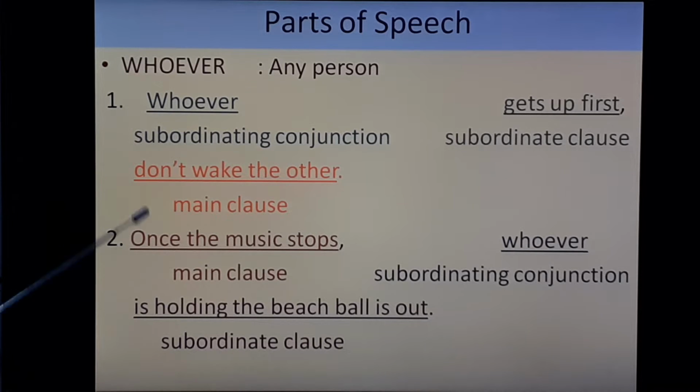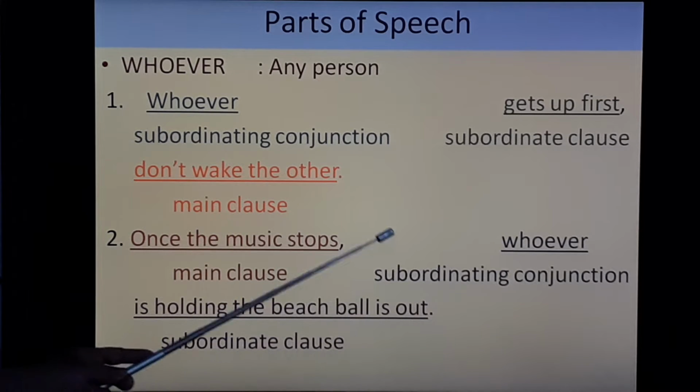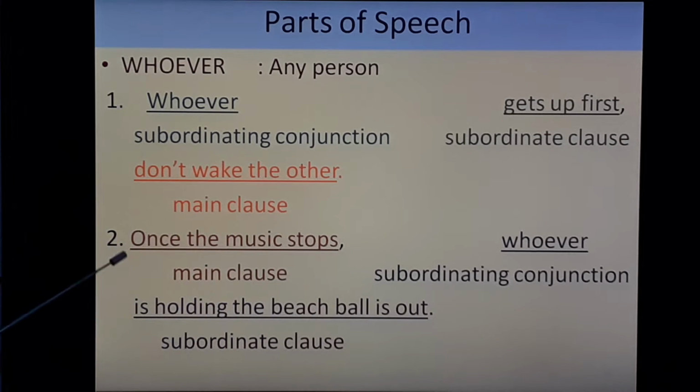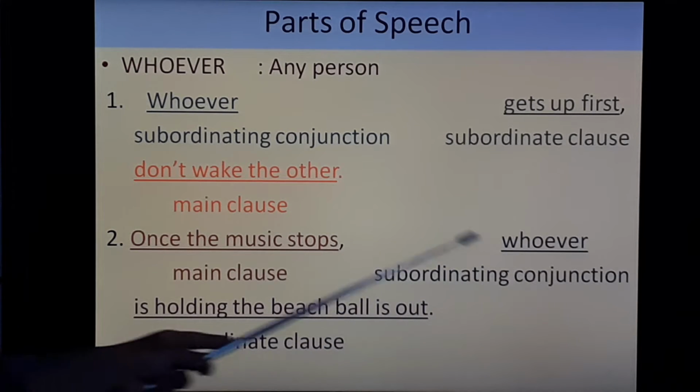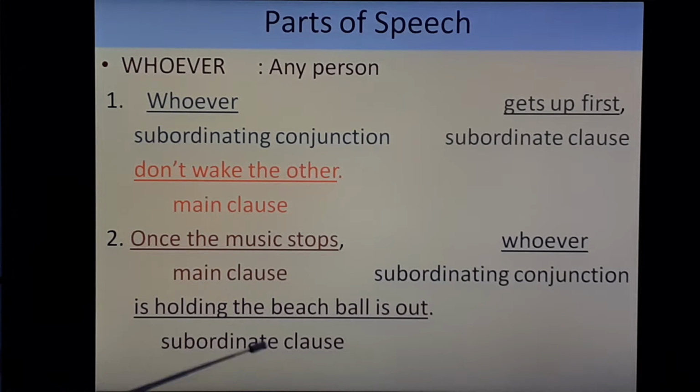Second example. Once the music stops, whoever is holding the beach ball is out. So here in the beginning the main clause comes, then immediately after the comma, whoever comes, that is the subordinating conjunction, and is holding the beach ball is out, that is the subordinate clause.